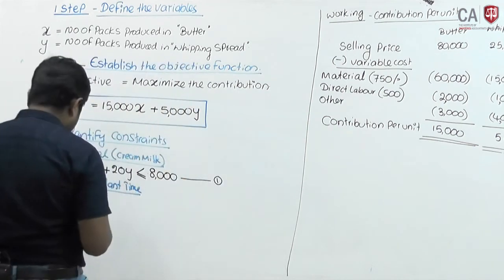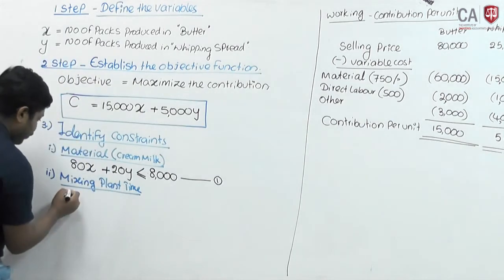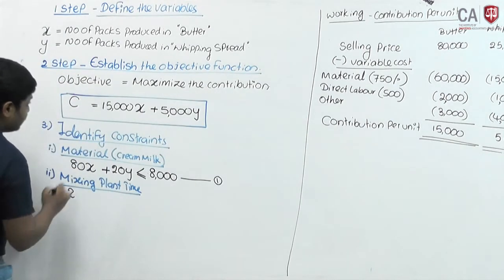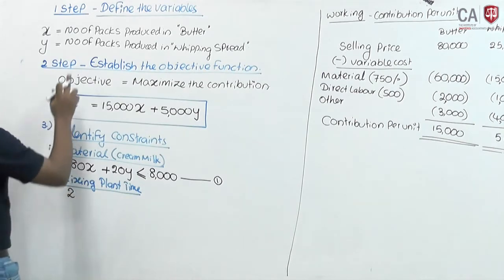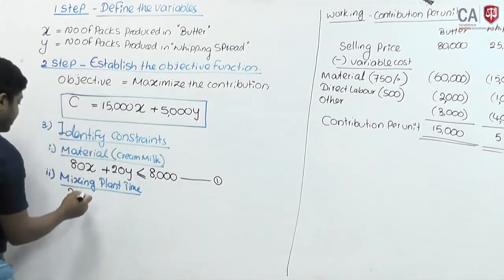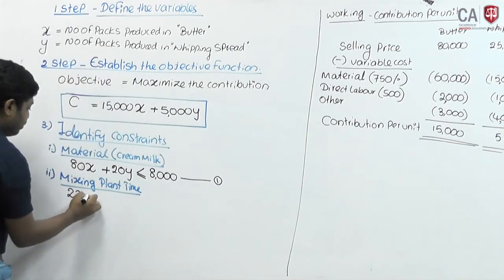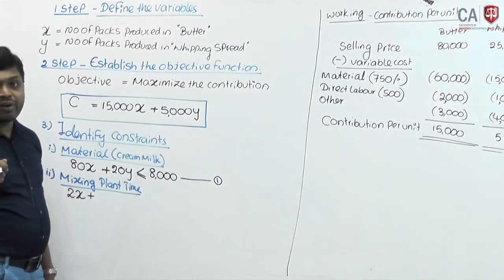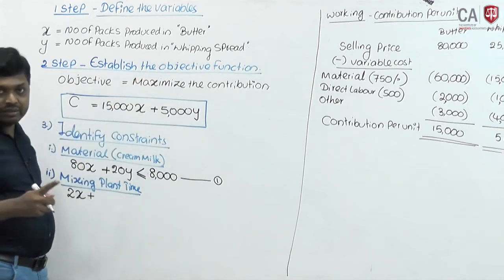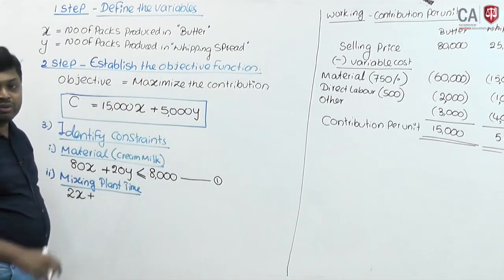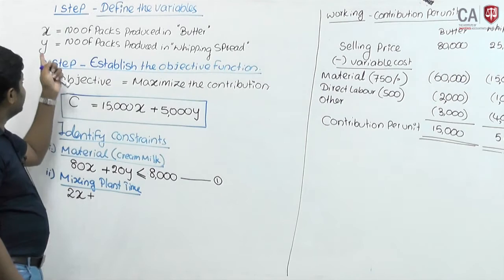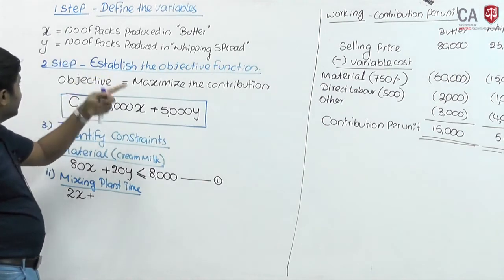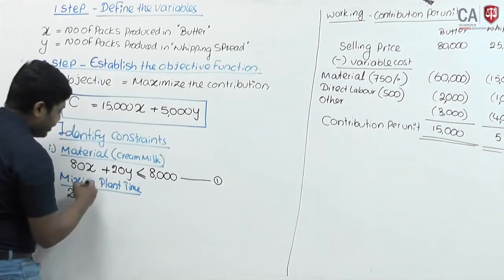Therefore, 2 hours for butter means 2 into the number of packs produced in butter, 2x, plus 1 hour for whipping product, so 1 into the number of whipping spread packs, y.